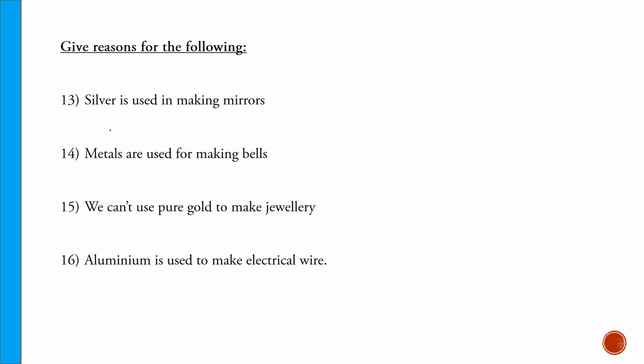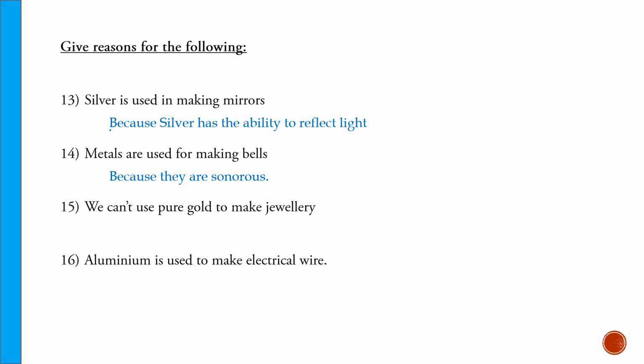Now you have to give reasons for the following. Silver is used in making mirrors. Silver is used to make mirrors because it has the ability to reflect light. Metals are used for making bells. Metals are sonorous, means they can make ringing sound. That's why they are used for making bells.